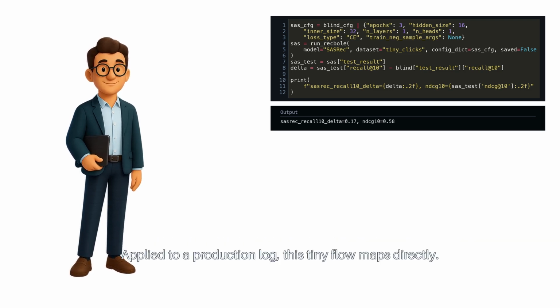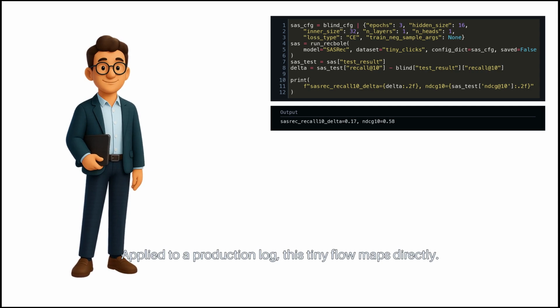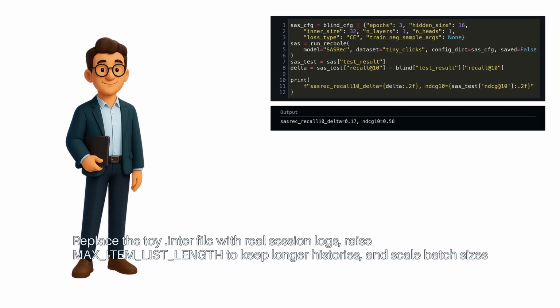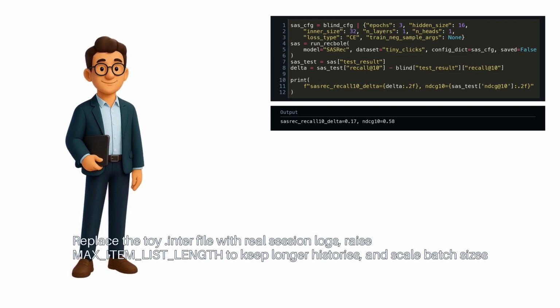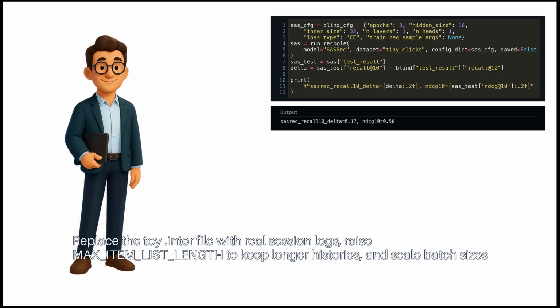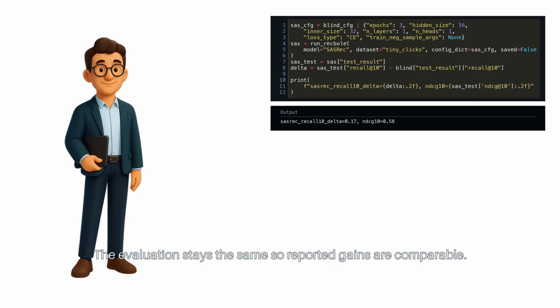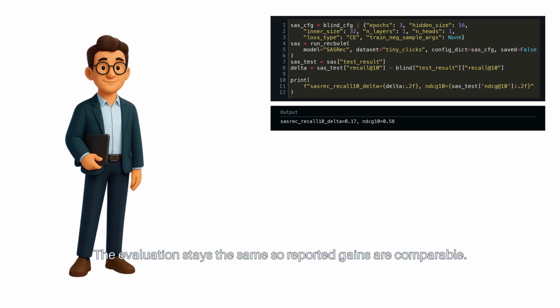Applied to a production log, this tiny flow maps directly. Replace the toy .inter file with real session logs. Raise max item list length to keep longer histories. And scale batch sizes and epochs. The evaluation stays the same, so reported gains are comparable.